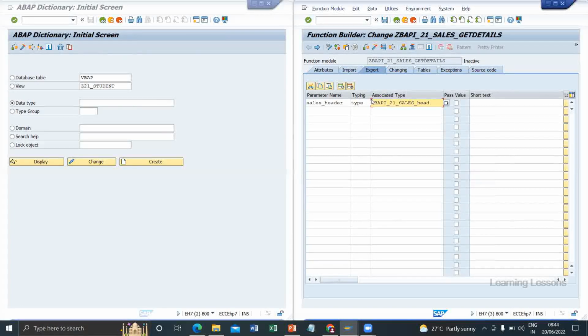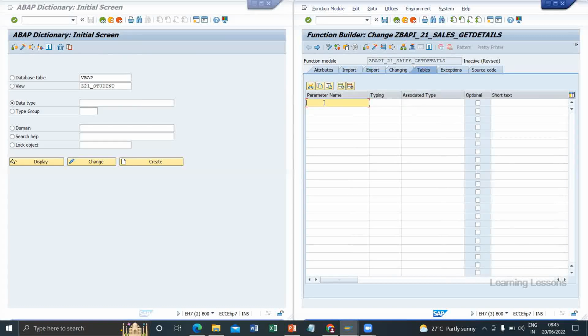It's in the master table and it will always have a single entry in the sales header table for a single sales order. Single entry means only a single work area, so we can push it into exporting. We don't need changing or tables now.